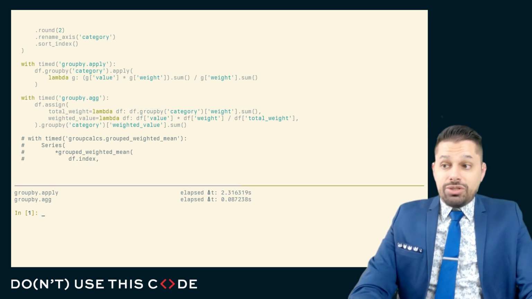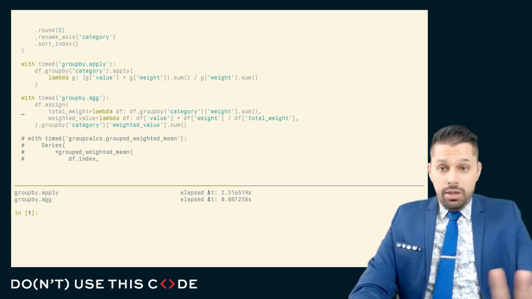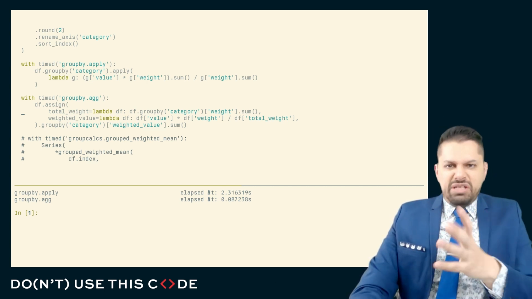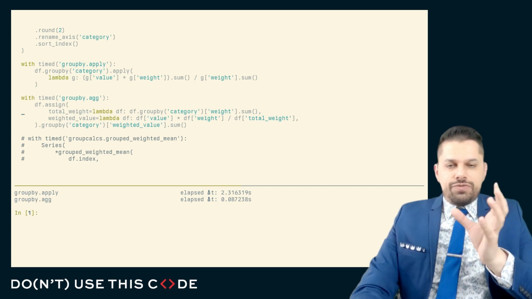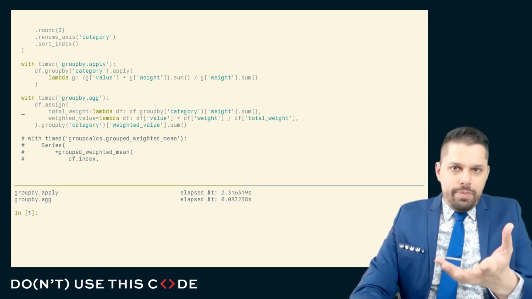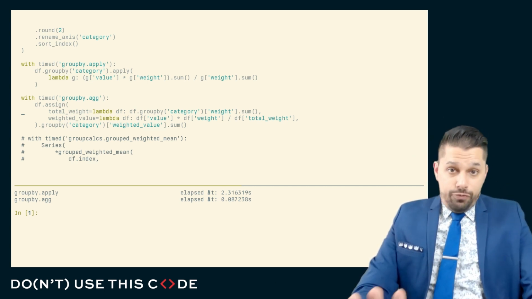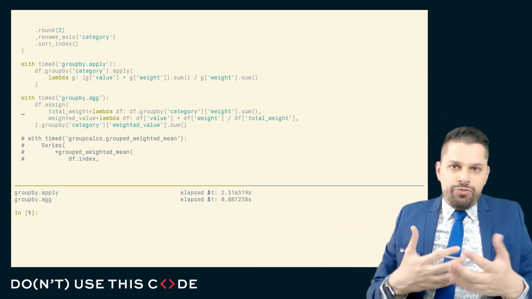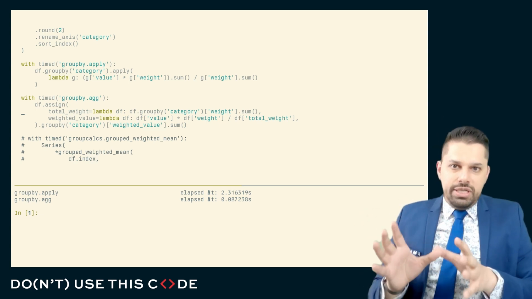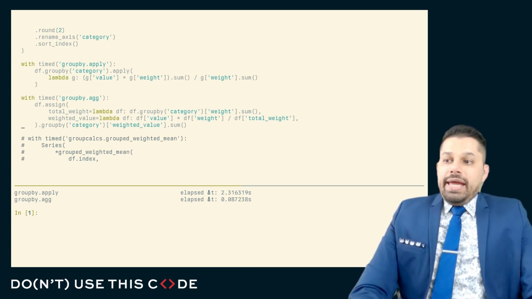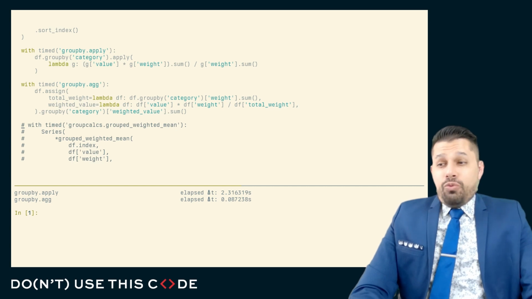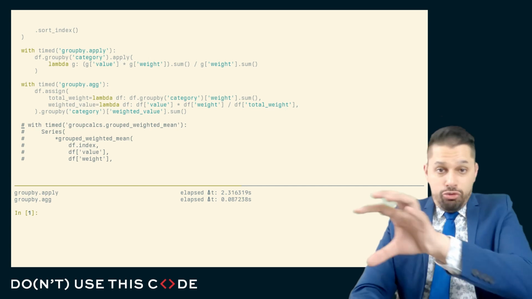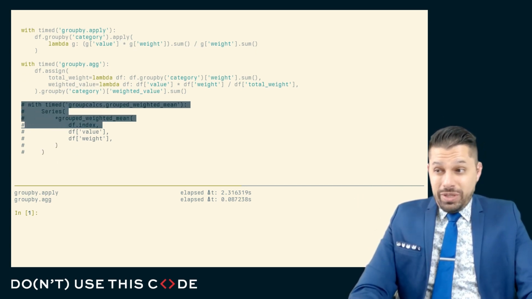Now, if you're curious, the result of these will be identical. There is no difference in the actual resulting value, except, of course, if these are floating point values, we'll have to deal with the fact that there might be some differences from the order in which operations are being performed, since floating point math is neither associative nor commutative. But for the most part, insofar as we assume some noise from any operation that works with floating point, we'll see that these will tie out. In fact, it turns out that reformulating this as a group by agg or a group by in multiple steps is not the fastest we can make this.